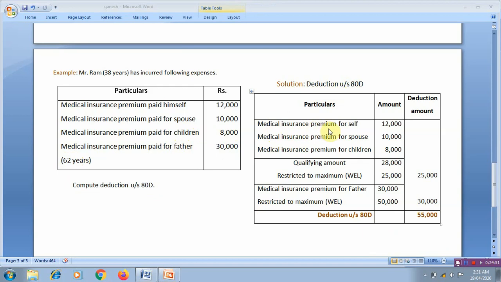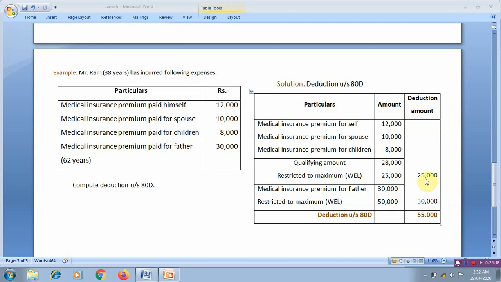Solution: deduction under section 80D. Medical insurance premium for self, spouse and children, aggregate of this is 28,000. In the first case, he can get a deduction for the medical insurance premium for self, spouse and children, to a maximum of rupees 25,000. So he can get a deduction of 25,000.